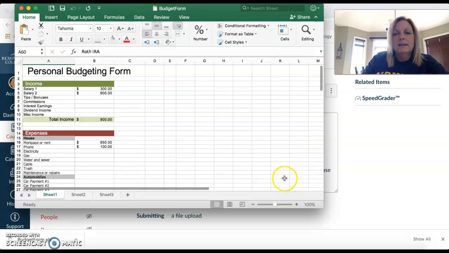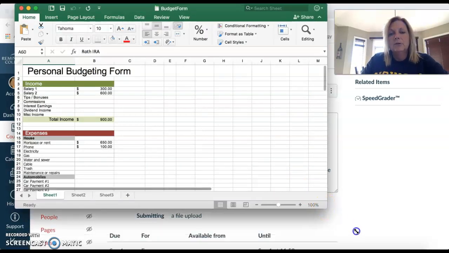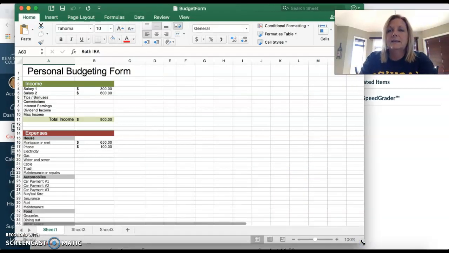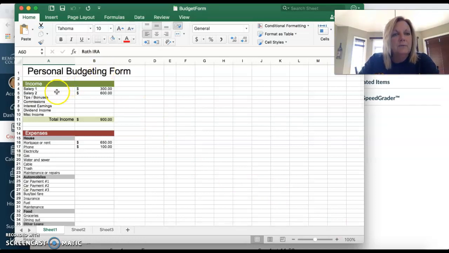Okay, so it's again teaching you the personal finances. You looked at the game from the NFL and learned about scheduling or creating your budget with your personal finances. And this again is one of the week 4 objectives. So here it says personal budgeting form, income, salary 1, salary 2. These are salaries that they have put in here for you to use.